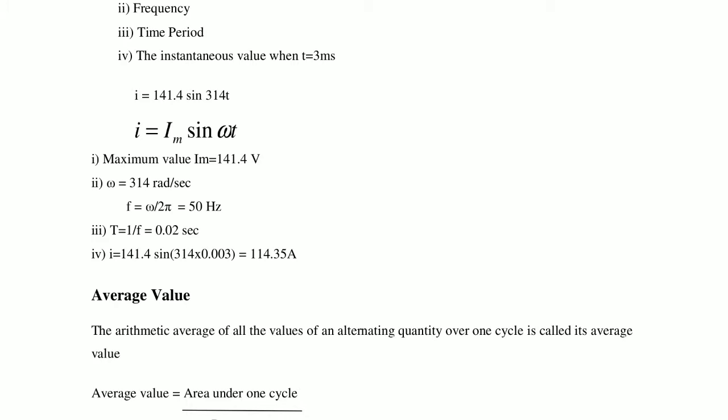So finally we calculated and we got the value of 114.35 amps. So at 3 milliseconds the instantaneous value of current is 114.35 amps. This is called the instantaneous value.